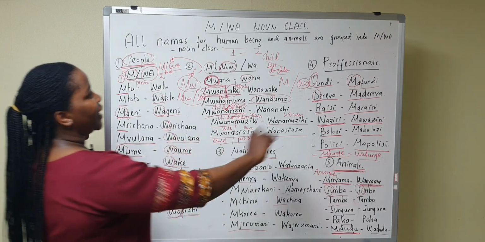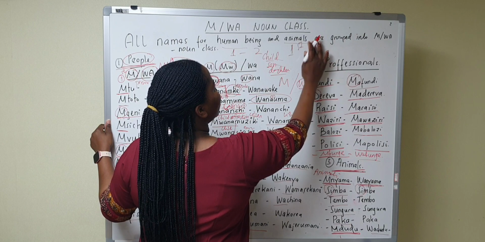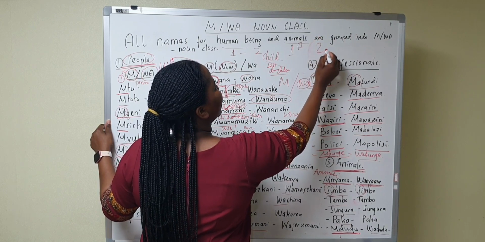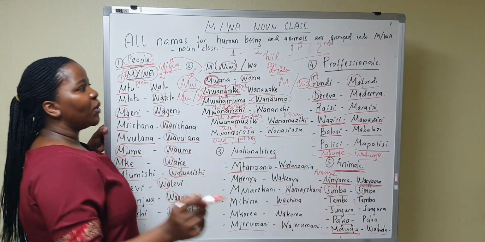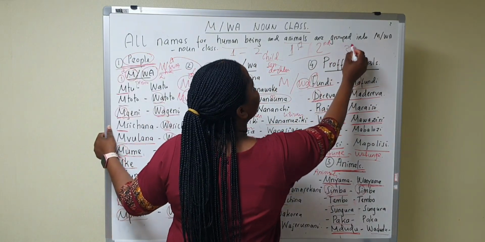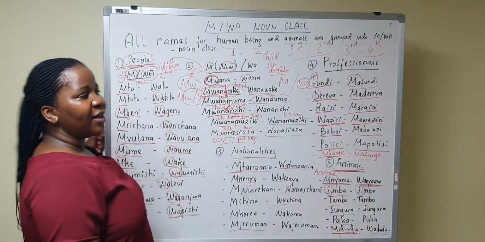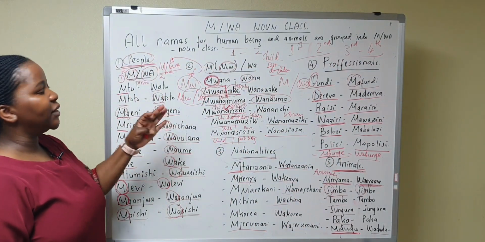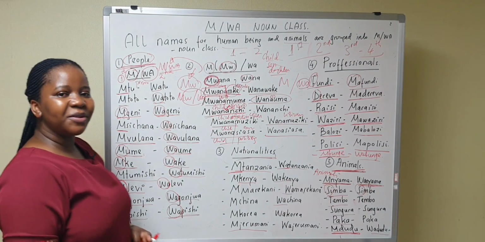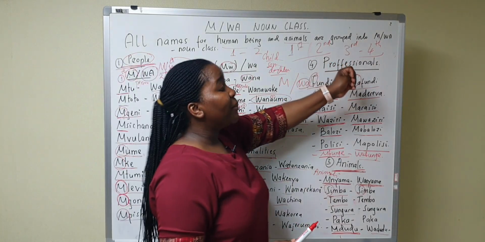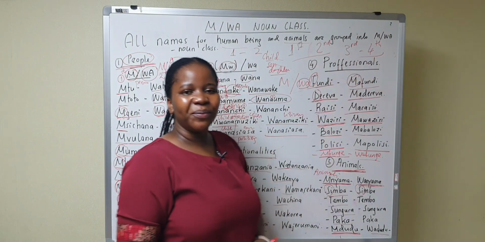So we have seen the first and the second class. The next class we will see the third and the fourth class. Okay, so this is class 1 and 2, wa noun class. So the next will be the lesson for class 3 and class 4.